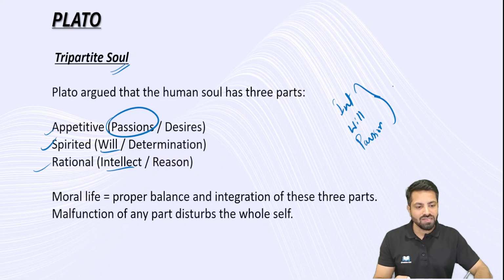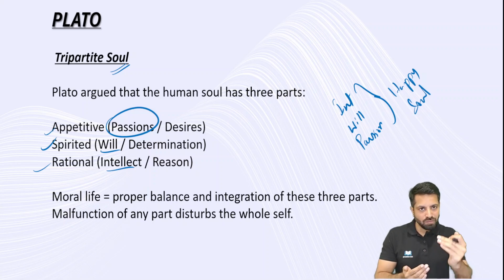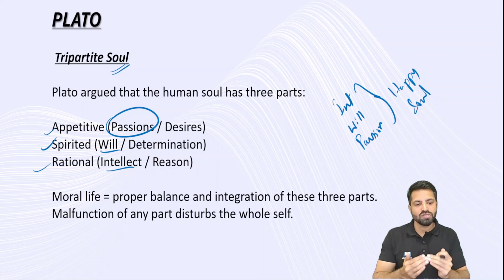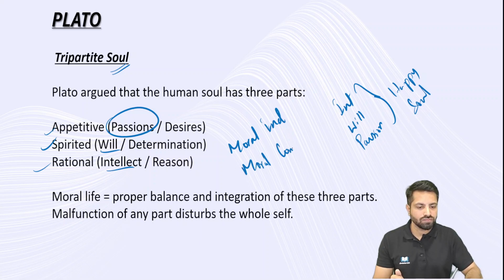When there is a balance, then a happy soul, right? Eventually this will lead to the happy soul. Happy soul means a happy person. Now we are going to extend this concept to the moral individual and the moral community.